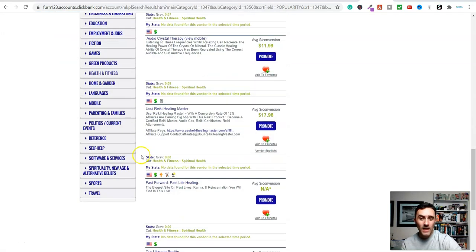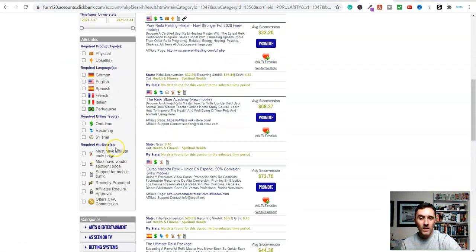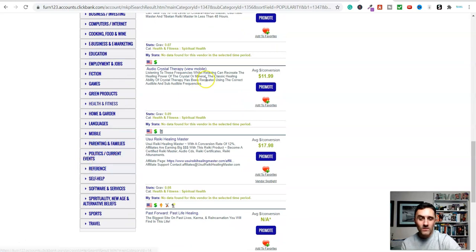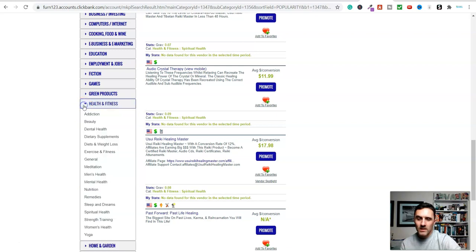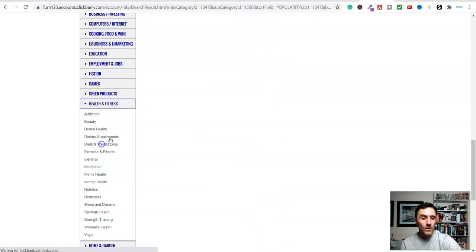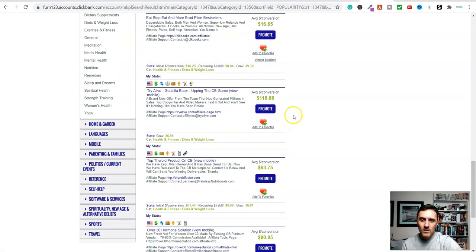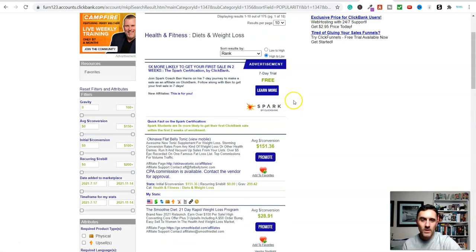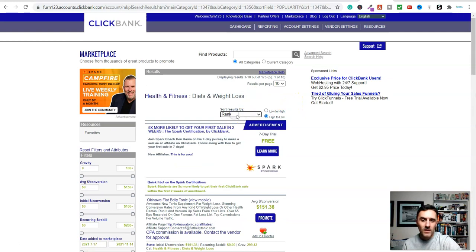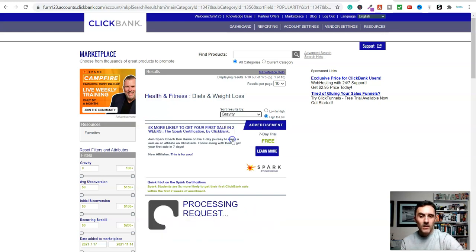And it's the same in any of these. It doesn't matter what category or niche you're going to, you can simply just find any products in here. So for this one, let's click on health and fitness and let's go into one of the more popular ones, which is weight loss. And then we're going to scroll down, and if we go up to the top here, you can also filter this via rank. You can filter it via the conversions. The gravity, which means how many have sold on the platform, i.e. popularity. You can go into recurring bills and lots more.